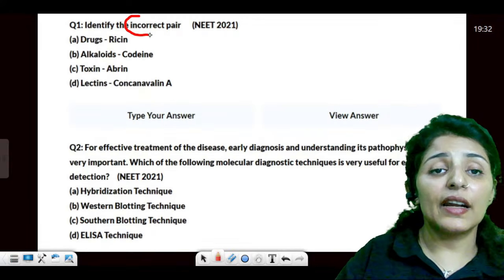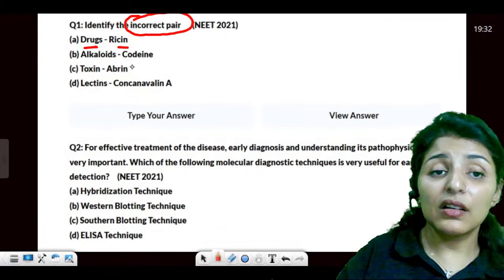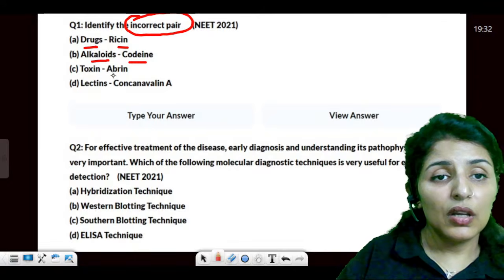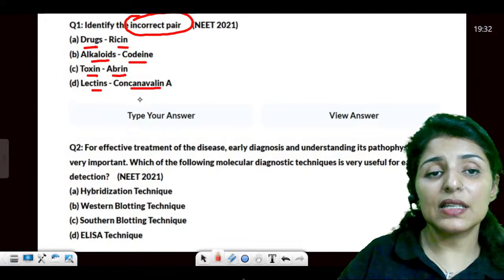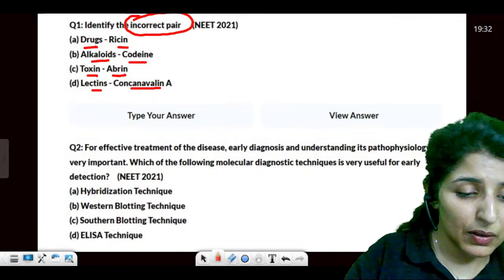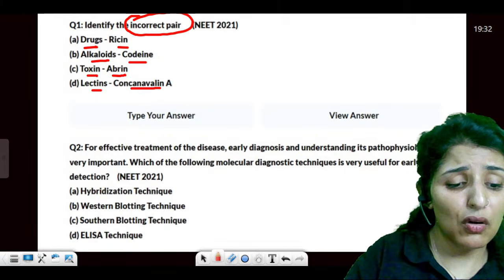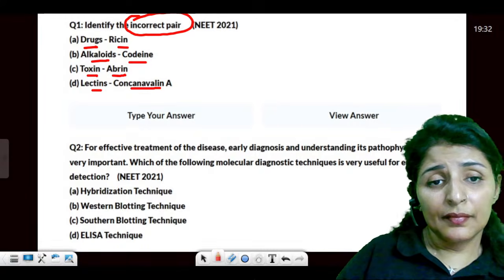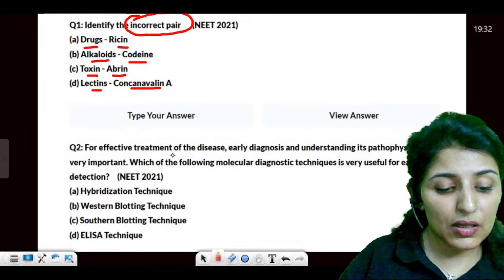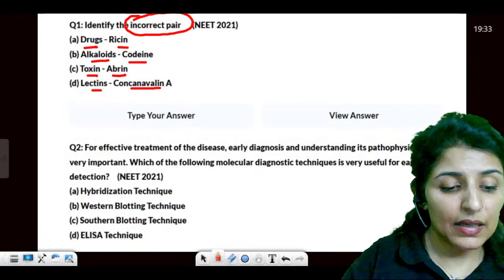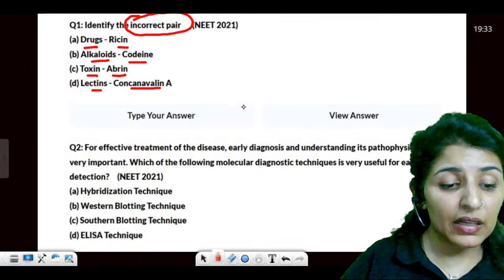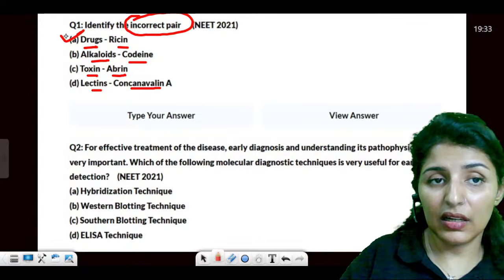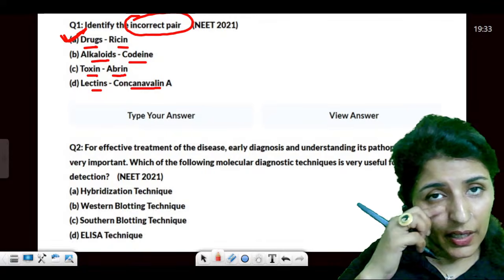Yes or no? Identify the incorrect pair. Ricin is a drug. Codeine is an alkaloid. Yes or no? Heparin is a toxin. And lectins are concanavalin. Please tell me which of the following is a wrong statement? This should be easy, guys. Anyone? So which is the correct answer? That means the incorrect pair is ricin, drug. Ricin is not a drug, right?